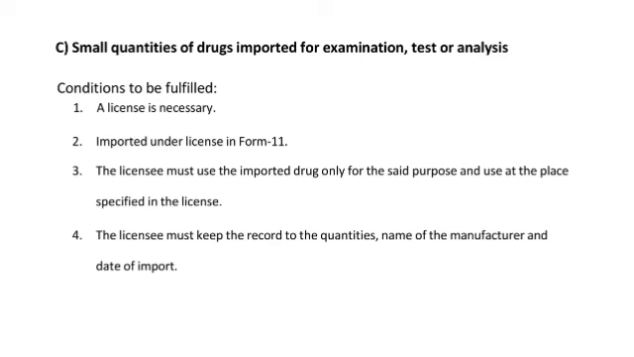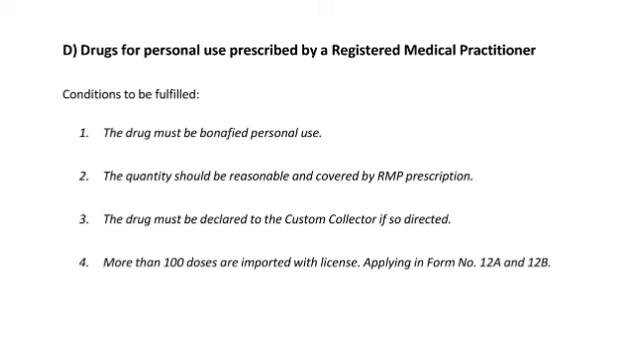Then C, small quantities of drugs imported for examination, test or analysis, that is licensee. The conditions: first, license is necessary. Imported under license in Form 11. The licensee must use the imported drugs only. Then licensee must keep the record of the quantities, name of the manufacturer and date of the import. These are the conditions.